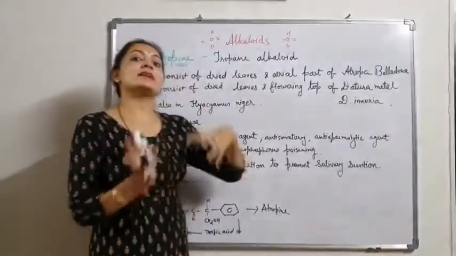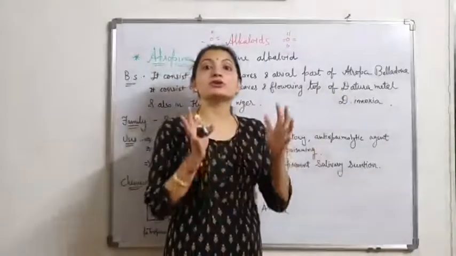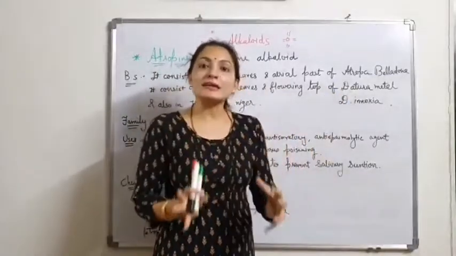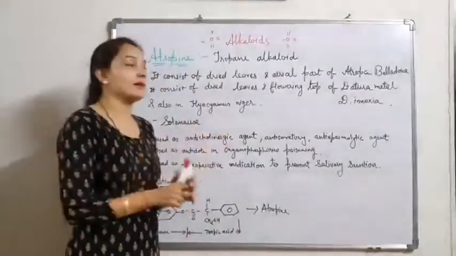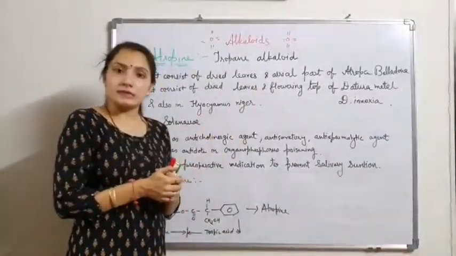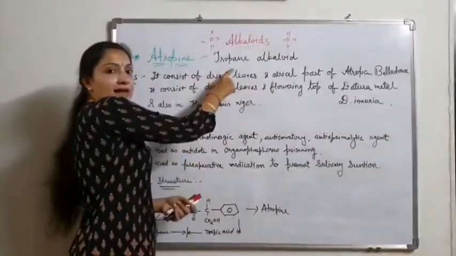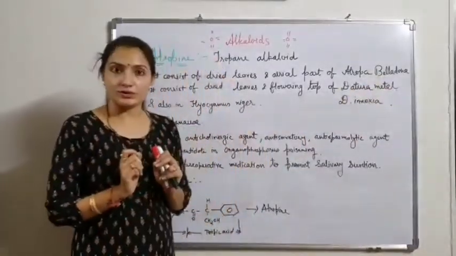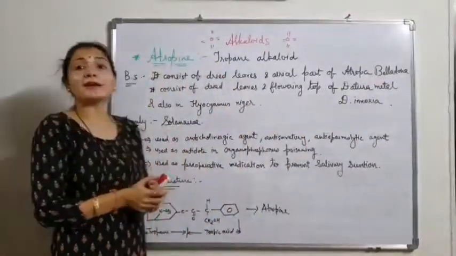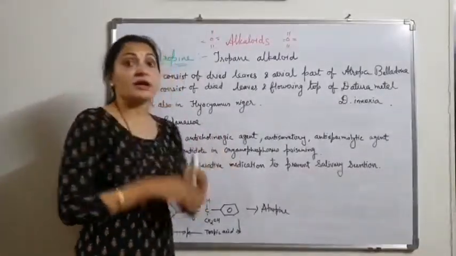So it is present in Datura, belladonna and Hyoscyamus, and these are all biological sources of atropine. The family is common: the three plants belong to the same family, Solanaceae. So the Solanaceae family contains tropane alkaloids, and the drugs are belladonna, Datura and Hyoscyamus. Uses of atropine: atropine is used as an anticholinergic drug.